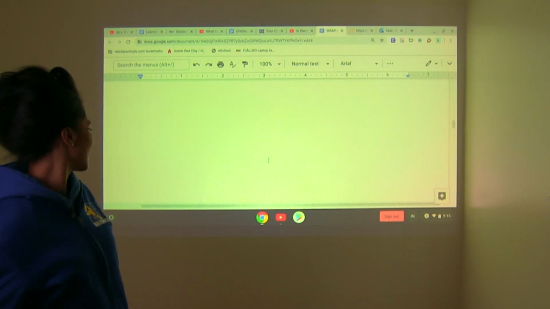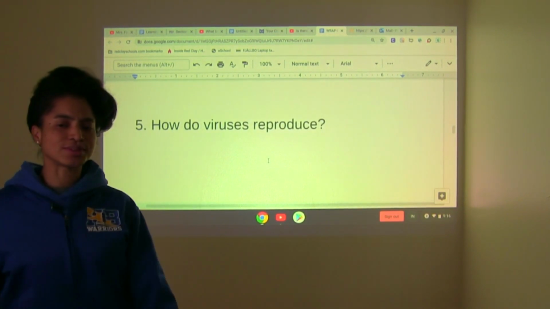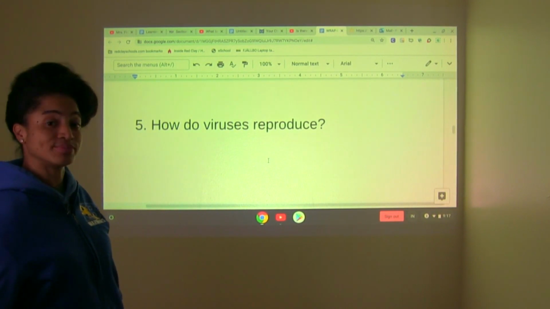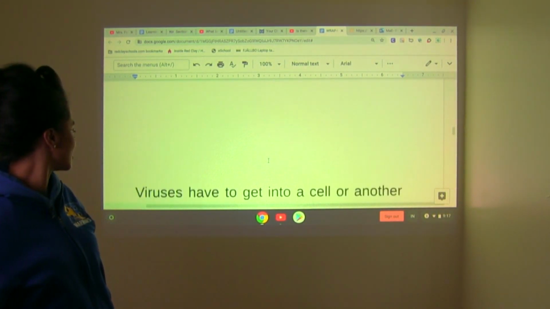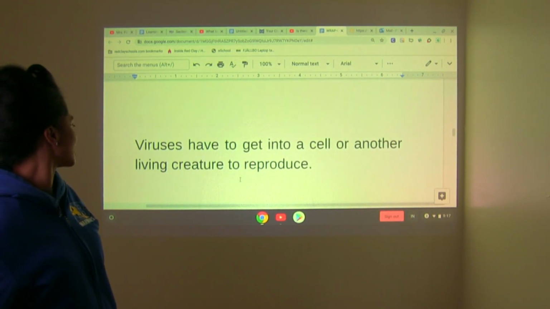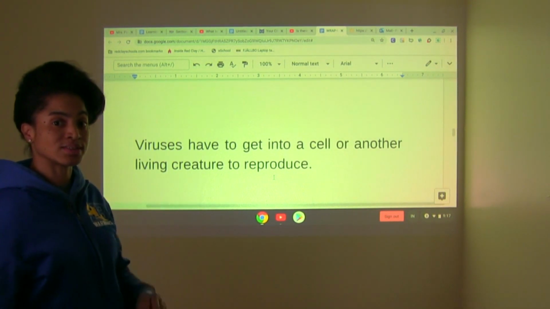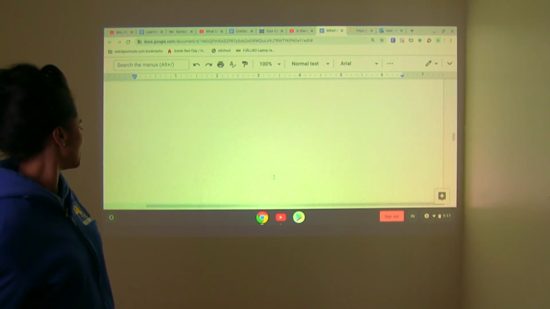All right. Here we go. How do viruses reproduce? What do they do? Good answer. Good answer. Viruses have to get into a cell or another living creature to reproduce. They're going to find a host cell. Okay? Big users, big users.